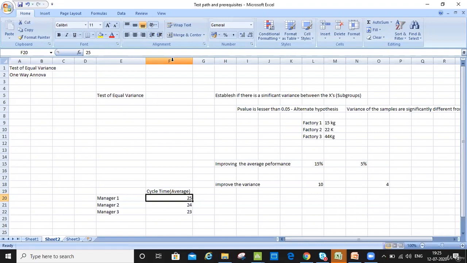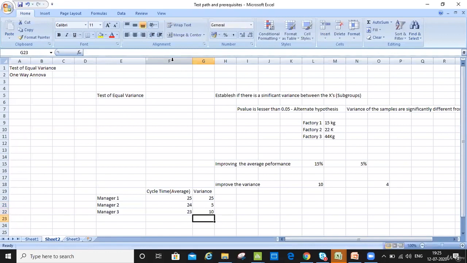But if I consider the variance here, and we all know the definition of variance that we covered, how far my value is from the mean. That's how we calculate the variance, which we did in the basic stats. Let's say the calculation for manager one is 25. Here the variance is only 5. Here the variance is 10.